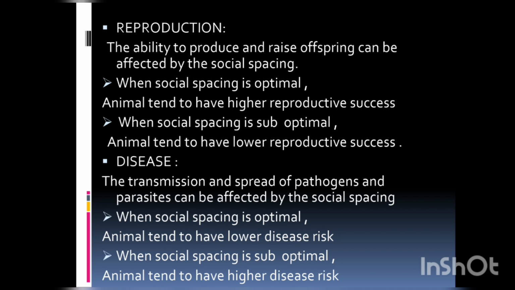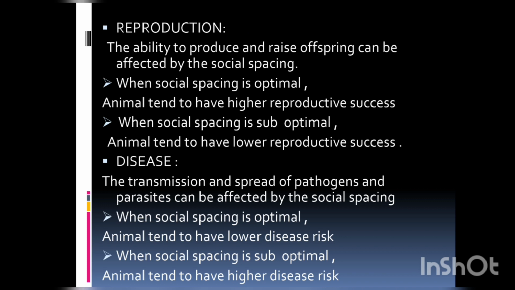Reproduction. The ability to reproduce and raise offspring can be affected by social spacing. When social spacing is optimal, animals tend to have higher reproductive success. If the social spacing is suboptimal, animals tend to have lower reproductive success.